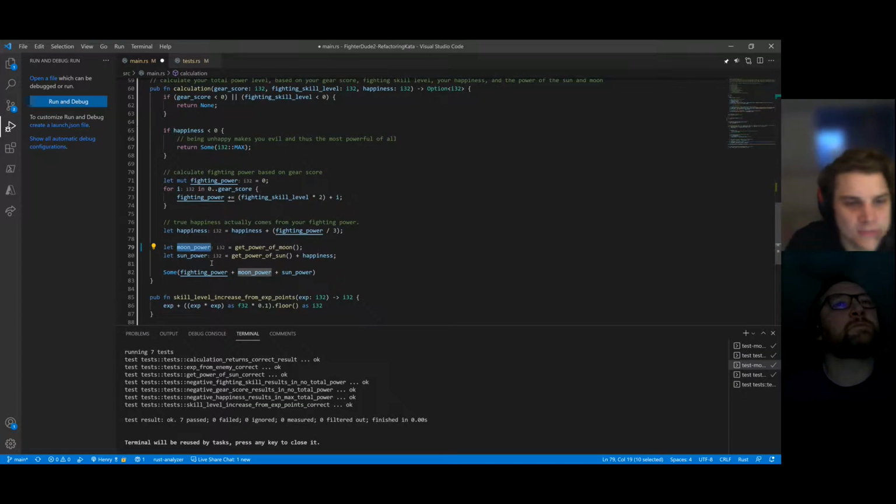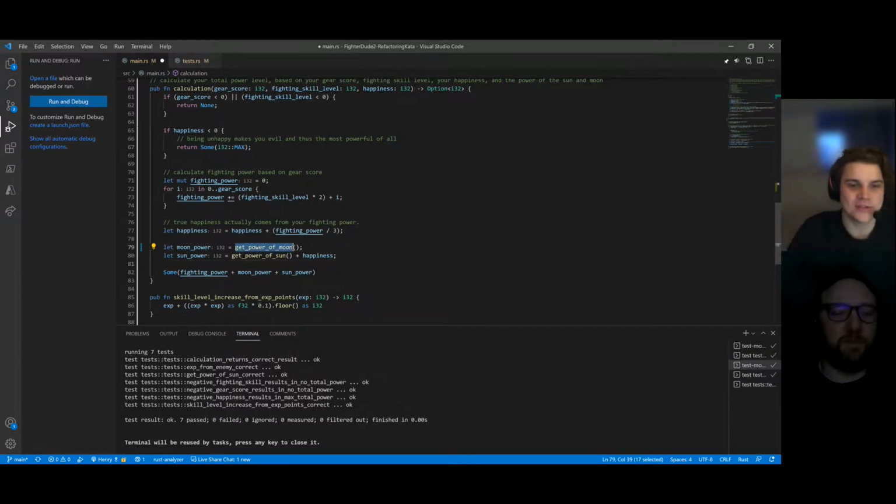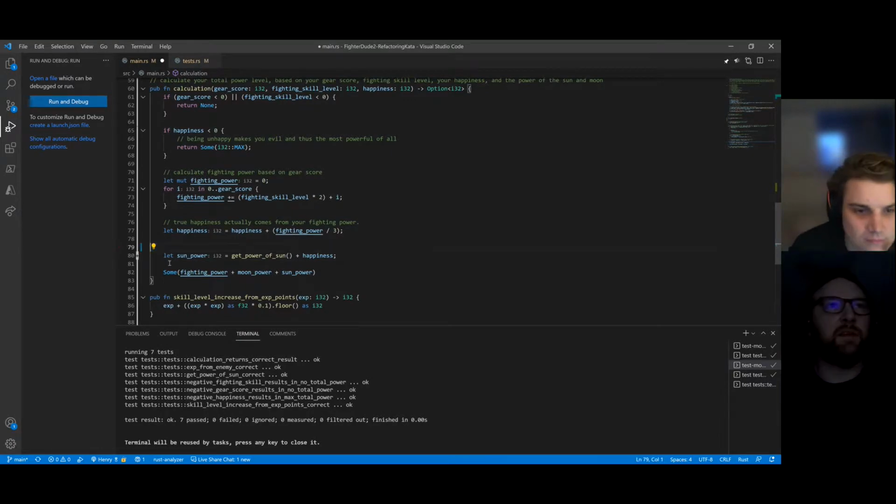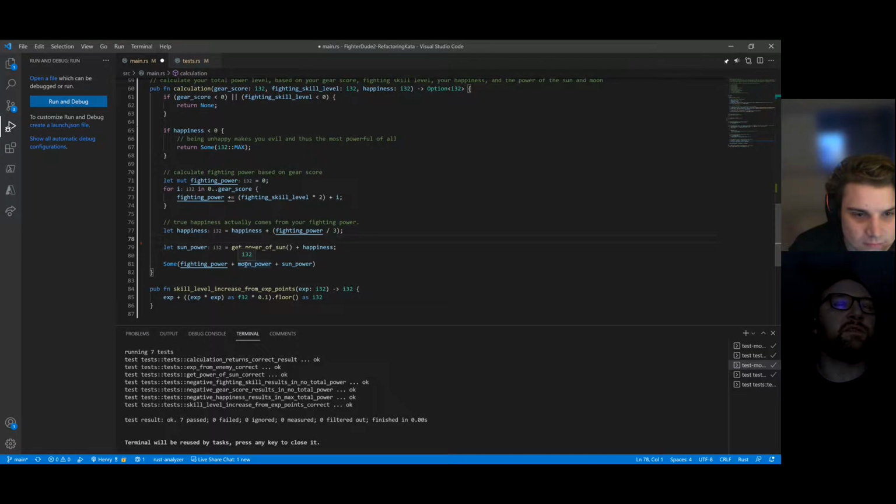We could inline them. The problem is sun power also has this happiness dependency. But it is addition though, so maybe it doesn't matter. Maybe we just throw it all together. I say, yeah, let's inline them then. Get rid of these temporary variables. It'll make it easier to see this whole thing. So I'll get rid of this line, and that was moon power. So get power of moon. I think it's just as readable now as it was before.